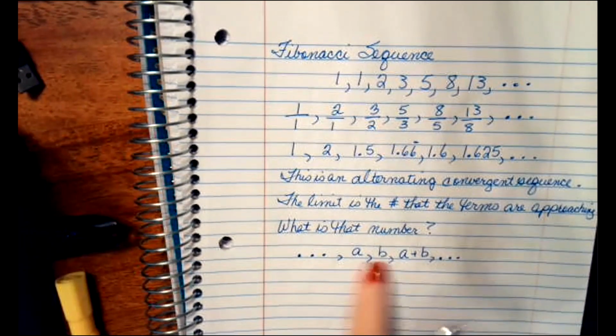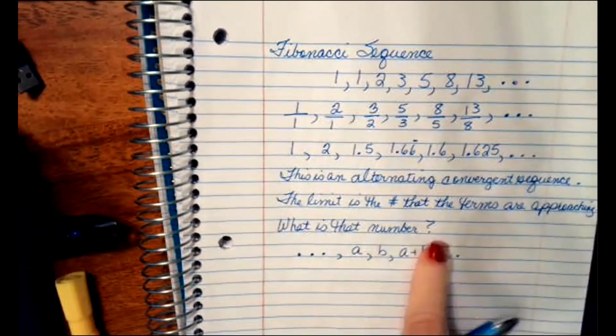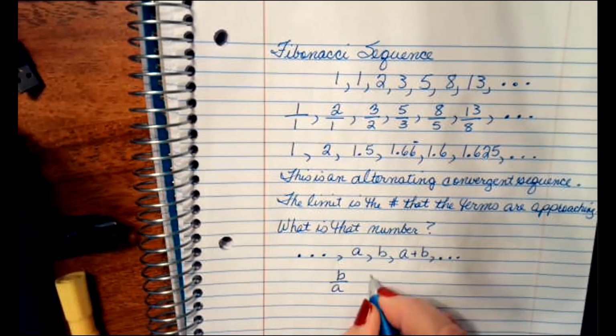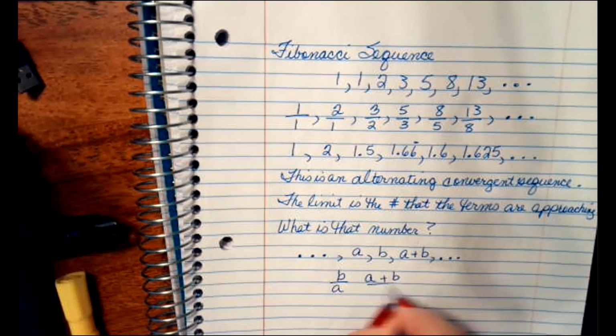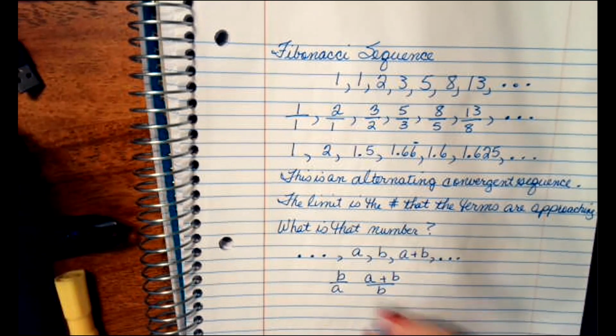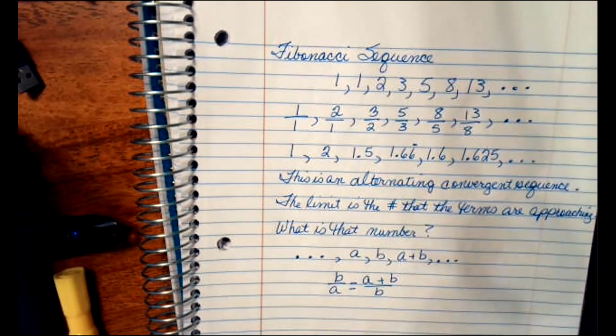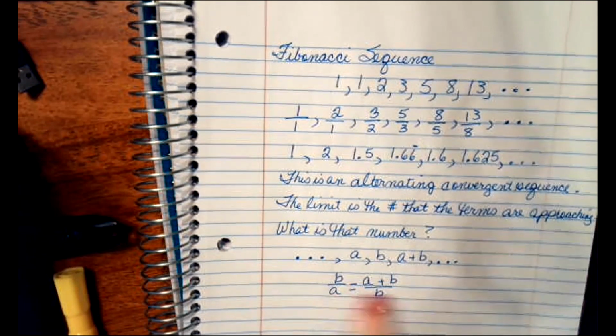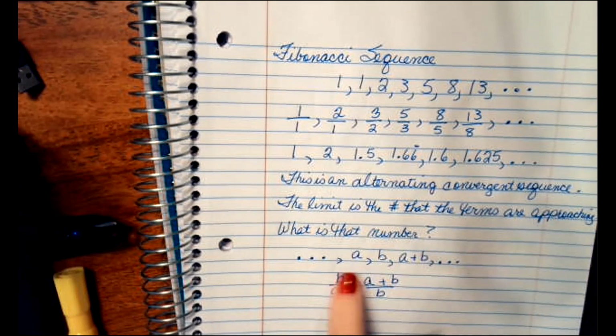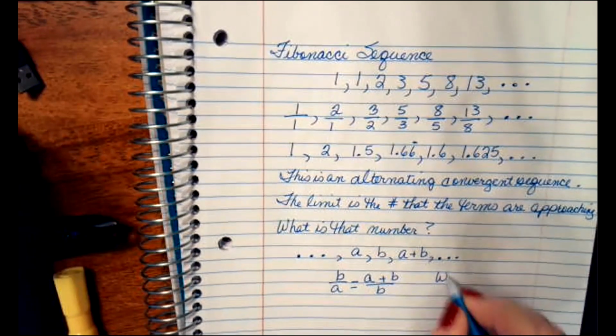All right, well, let's look at the two ratios that I get here. I get B over A, and I get (A plus B) over B. Well, at the limit, these two fractions would be equal to each other. If we could get to that limit, they would be equal to each other. And what I really want to know is, what is that number, which is B over A?